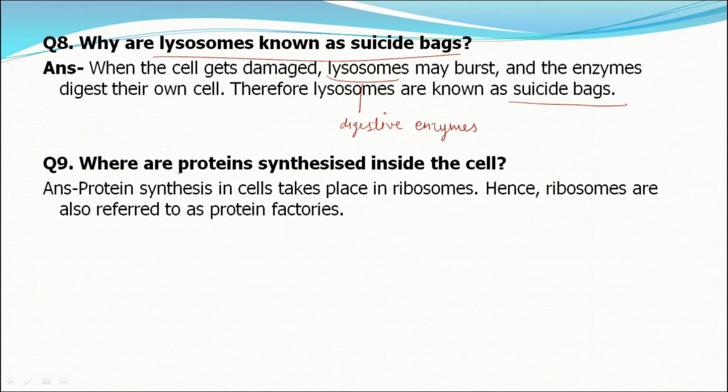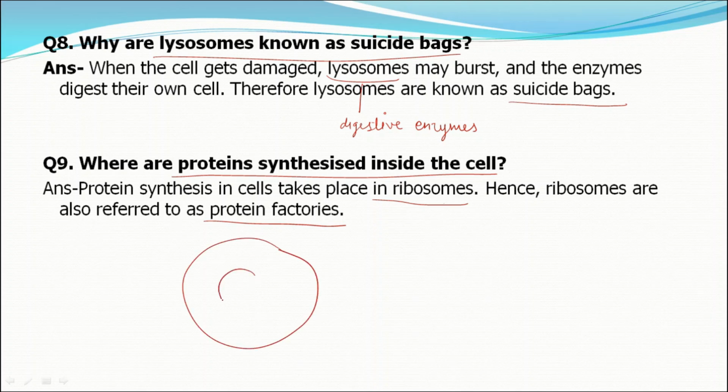Next is, where are proteins synthesized in the cells? In the ribosomes. That's why ribosomes are also known as protein factories. And where can you find these ribosomes? In a eukaryotic cell, you will see ribosomes inside the nucleus, in the cytoplasm, and on the surface of the ER, which is referred to as RER, rough endoplasmic reticulum. So these are the places where protein synthesis takes place.